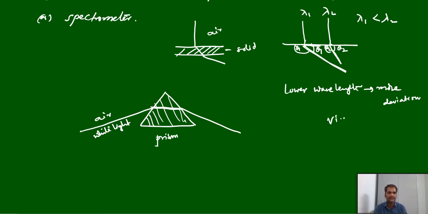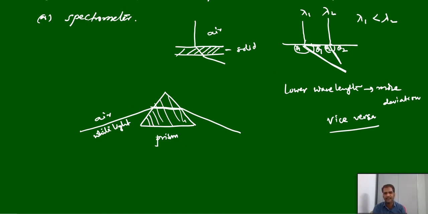Vice versa. So you can write this statement in a convenient way for you. Generally the light which has the lower wavelength can deviate more than the higher wavelength, and vice versa.